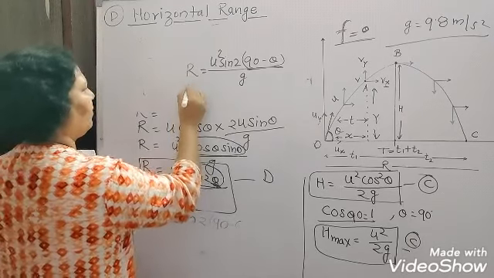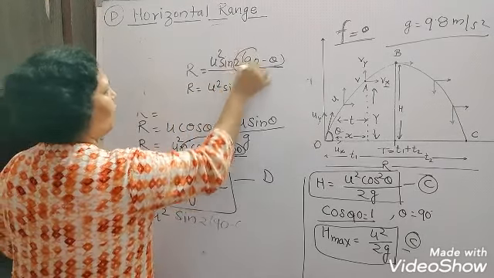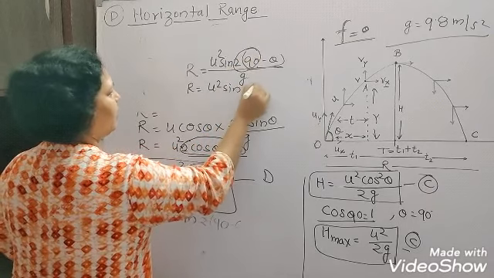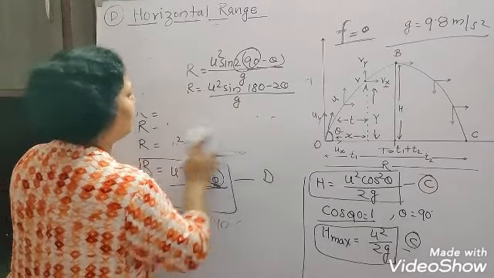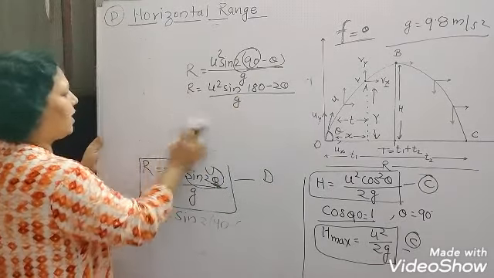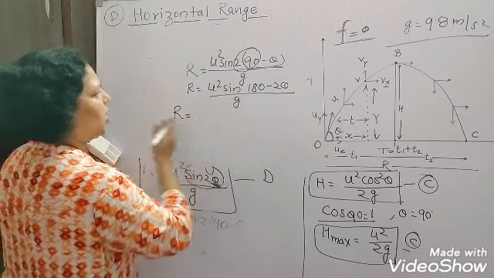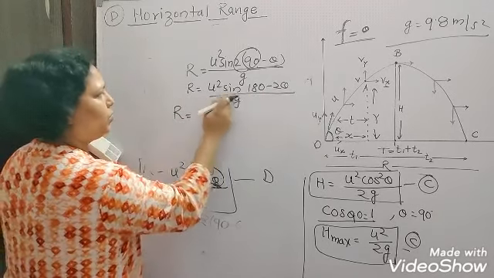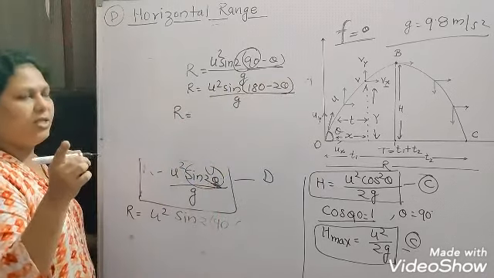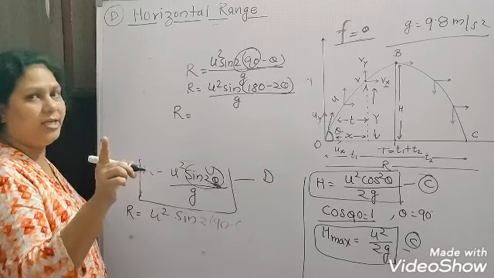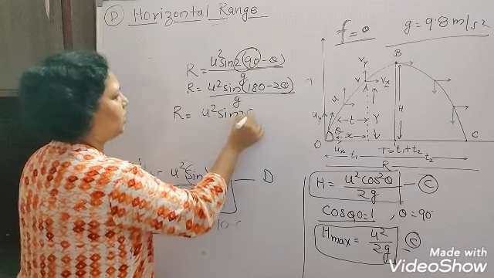Okay, so what you will find, this r is equal to u square sine of 180, since 2 into 90 is 180, minus 2 theta, upon g. And sine 180 minus 2 theta is also sine 2 theta. So this is u square sine 2 theta upon g.